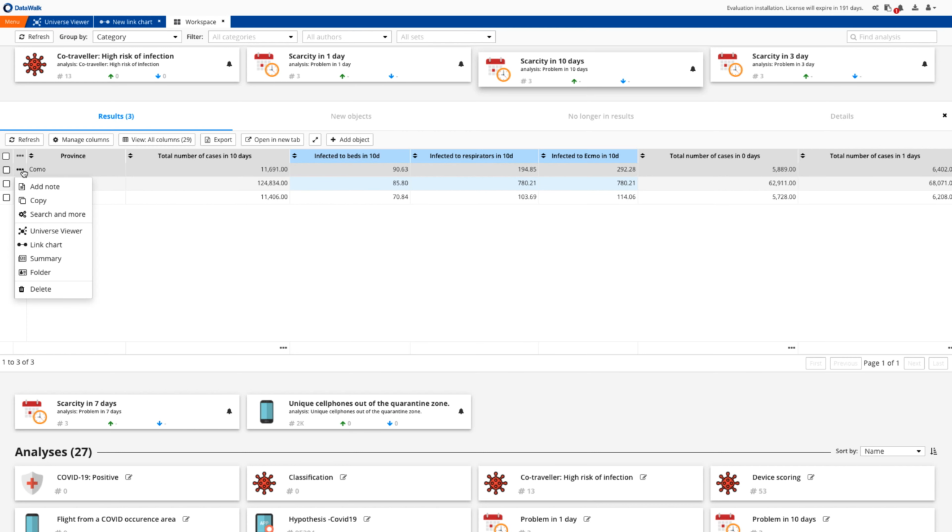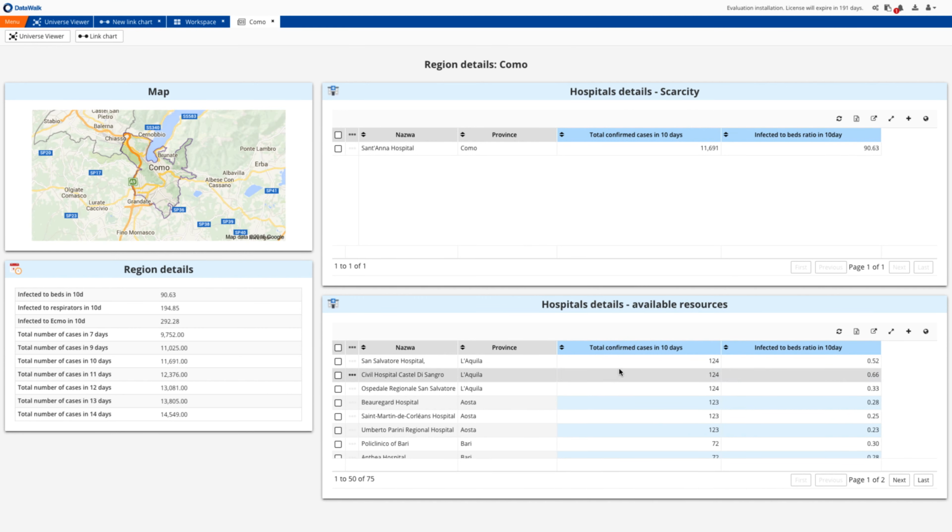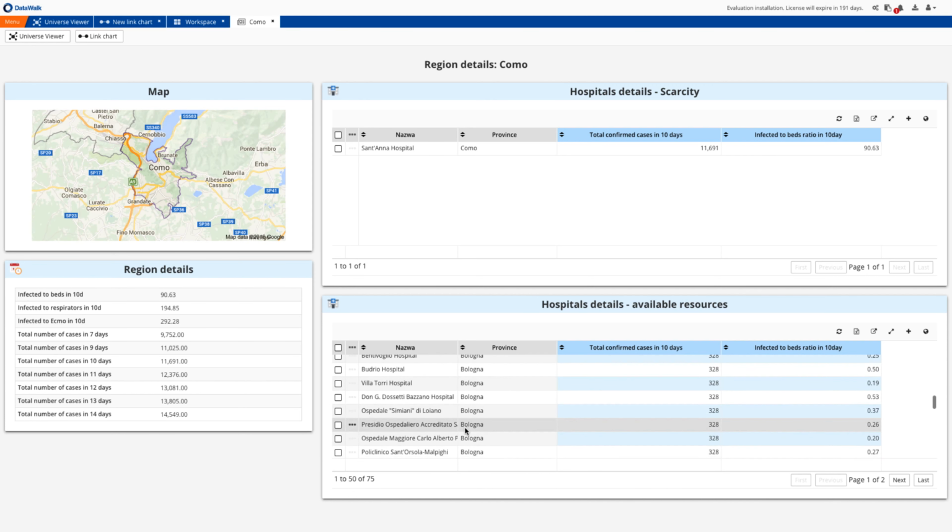Then we select this region and open the summary to see all hospitals in the region with a deficit in resources and potential places from where resources can be moved considering their small number of predicted infections for the next 10 days. This type of analysis will help authorities to build predictive situational awareness, to better manage the crisis situation, and to effectively manage resources in advance.